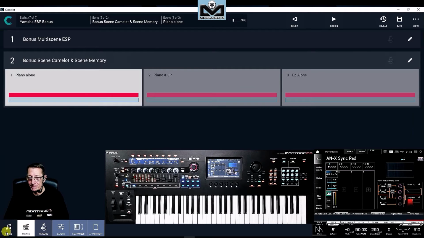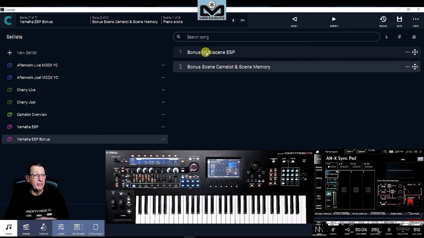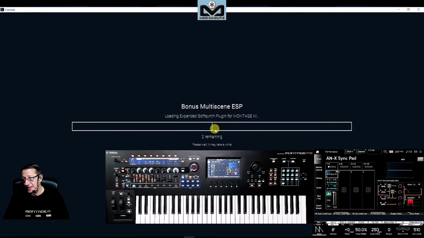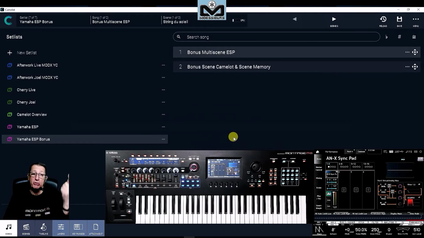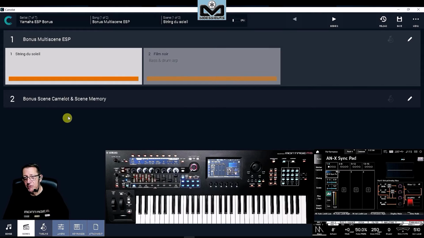That's why, coming back here, when I press on this one where there are 2 instances, you see here 2 times, 2 remaining. It loads the 2. No need to go on the layer view to explain to you. Here I have one ESP performance. It's in French, Strings du Soleil, sun strings, I would say in English. And after we have Film Noir, black movie, if you want, in English. And I can play the 2. I can call this first ESP performance, like my Montage M is a master keyboard, like any MIDI master keyboard. And after I will call Film Noir.